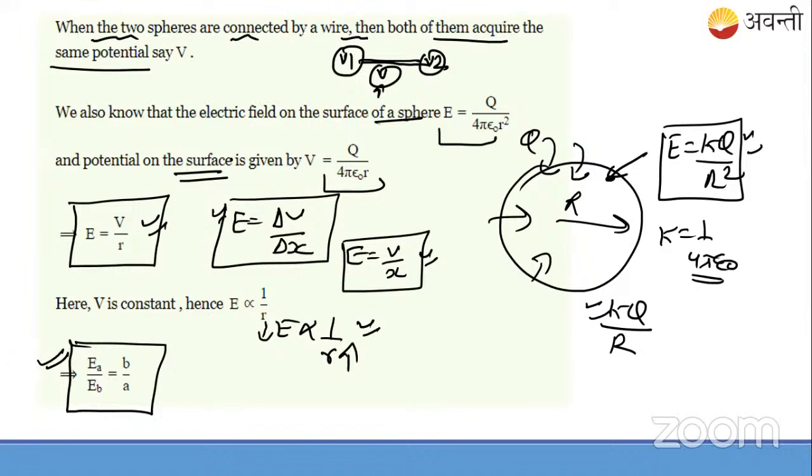Very easy था ये, बहुत easy question है students. पूछा क्या इलेक्ट्रिक फील्ड का ratio when they are connected. So when they are connected, potential becomes equal on them. ठीक है? So through this you get an answer. समझ में आया? Yes or no? Yes or no students? समझ में आया या नहीं? B by A आंसर है भाई.